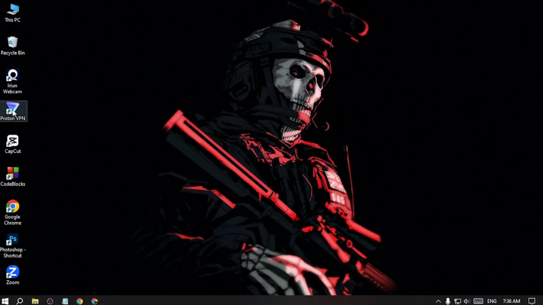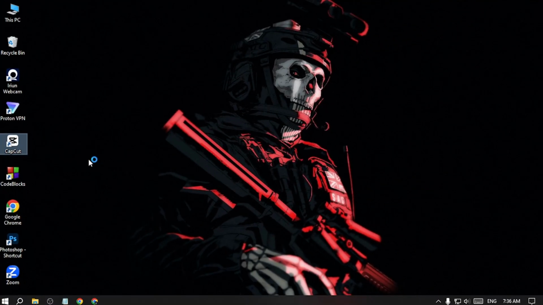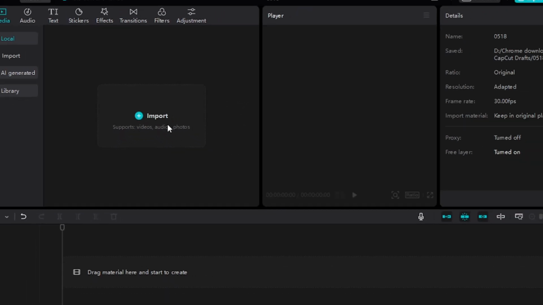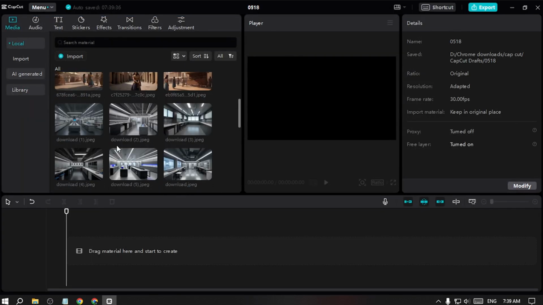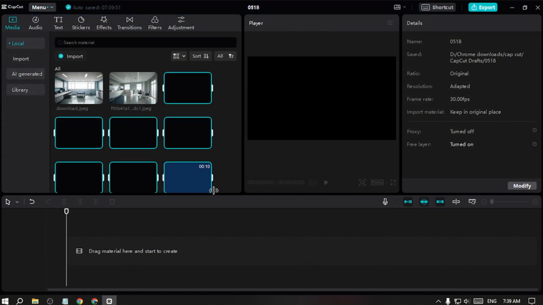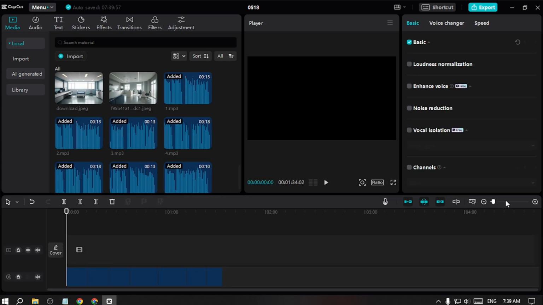So now the main thing, which is the edit section. For the edit, I'm using CapCut. Now go with the new project, then import all the things. Now our images are uploaded. Now I'll import all the voices. Then I'll choose all in one, open. Then I'll click here. Yeah, that's it.